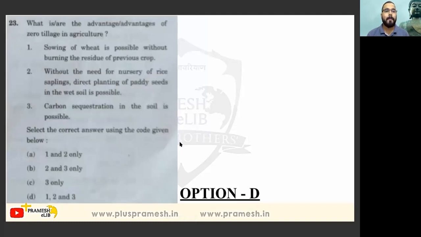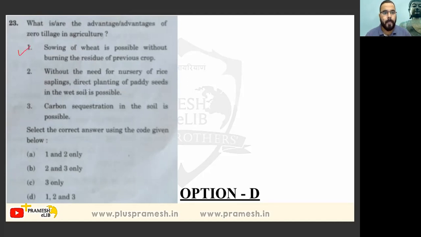What is the advantage of zero tillage agriculture? Zero tillage. Tillage means jutai, so we haven't taken out the whole residue of the field. So sowing of wheat is possible without burning the residue of the previous crop. This option is correct.